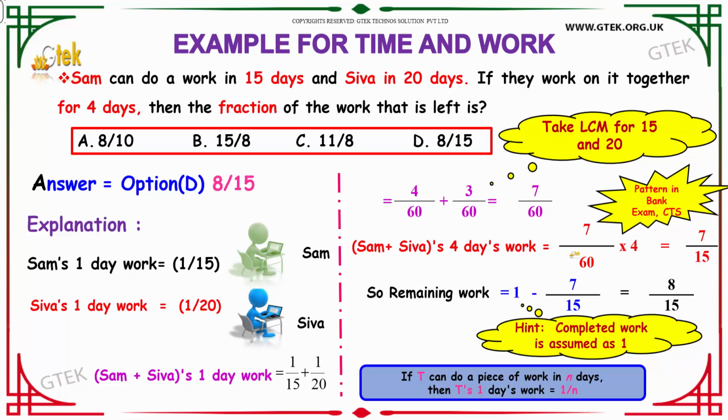Sam plus Shiva's 4-day work is 7 by 60 multiplied by 4. That gives you 7 by 15. So the remaining work, considering your completed work as 1, will be 7 by 15 subtracted from 1. That gives your answer as 8 by 15.